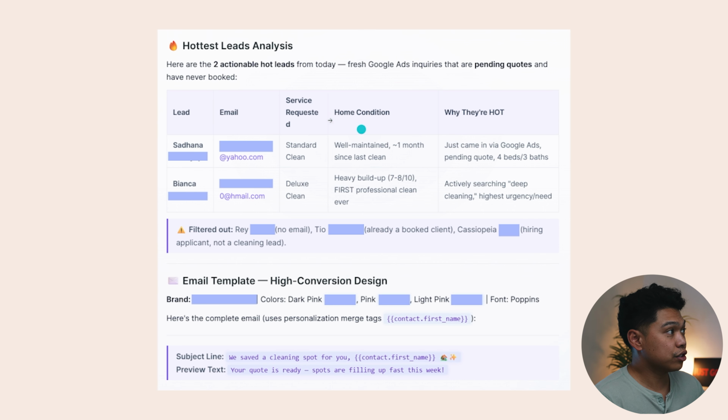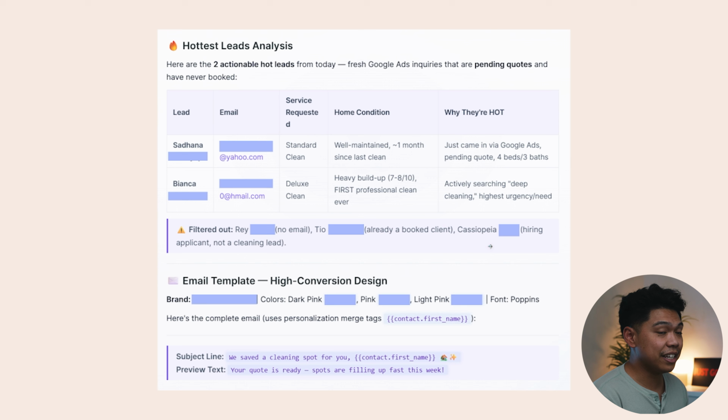So it says here are 2 actual hot leads from today, fresh Google ad inquiries that are pending quotes and have never booked yet. So it puts their lead name, first and last name, the email, the type of service they requested, the home condition. These are questions we ask in the form. And then why they're hot. They just came in via Google Ads, pending quote, and actively searching deep clean, high urgency. I filtered out these clients because this one had no email, this one just booked, and this one's actually a hiring app client. They're not a cleaning lead.